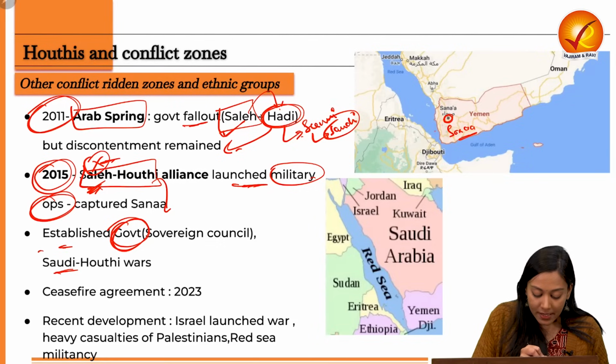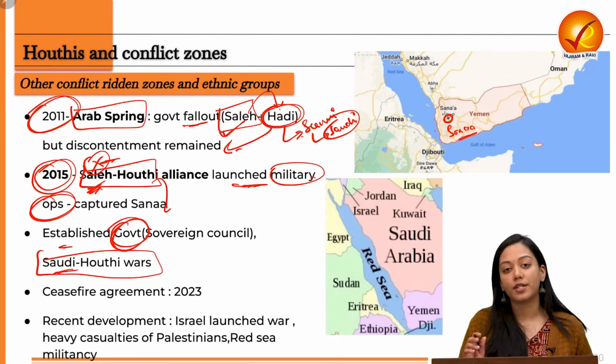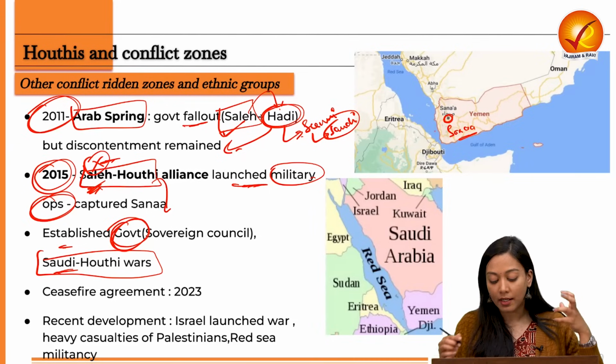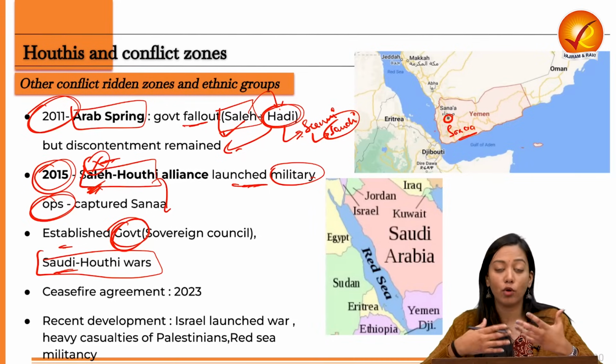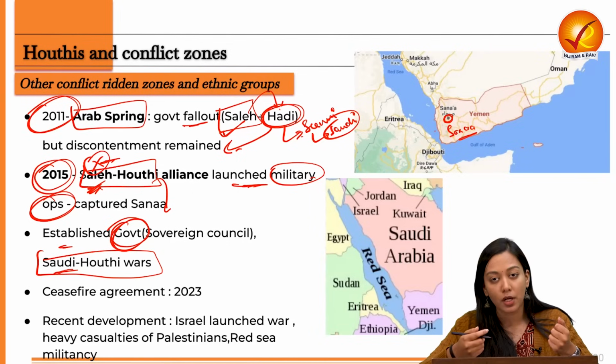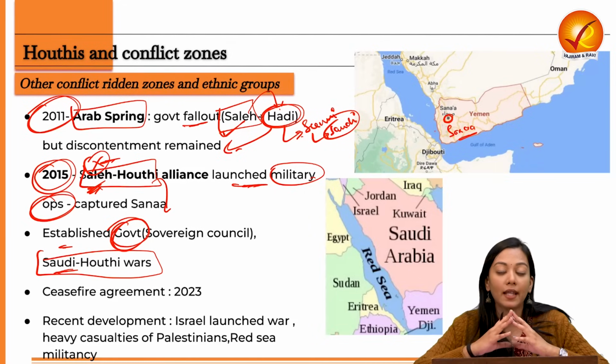Now, the Saudi and Houthi wars are still going on, because Saudi Arabia definitely is not liking the change in regime, which is dominated by the Shia community, especially by an insurgent group. So continuous wars will start taking place. This will lead to destabilization of the entire region.